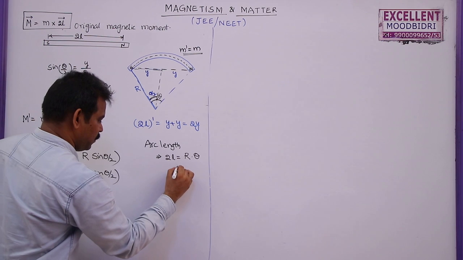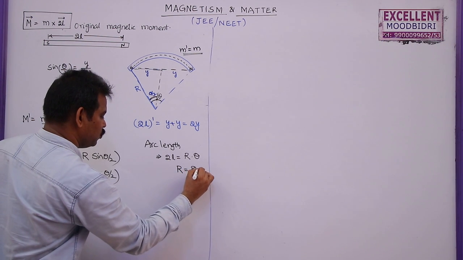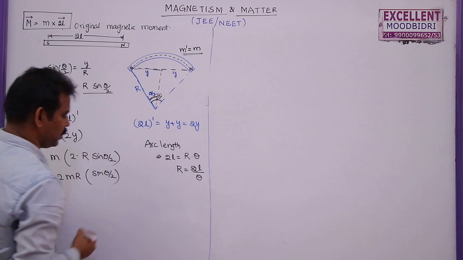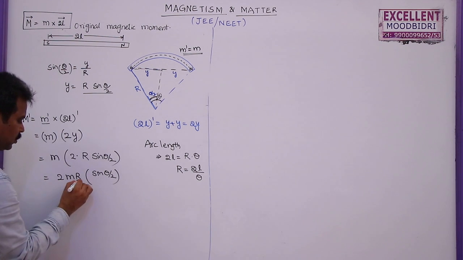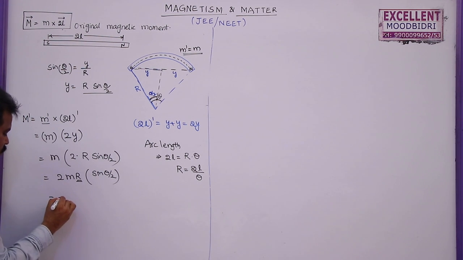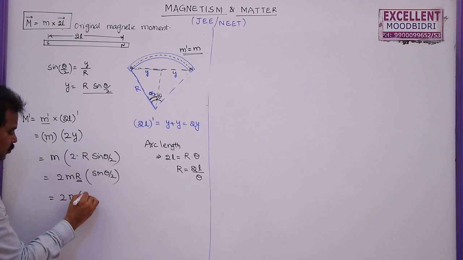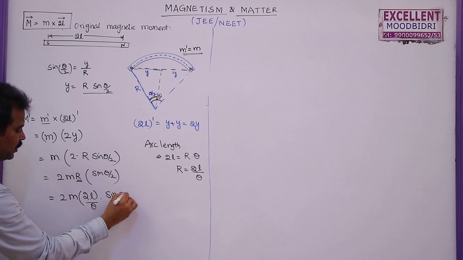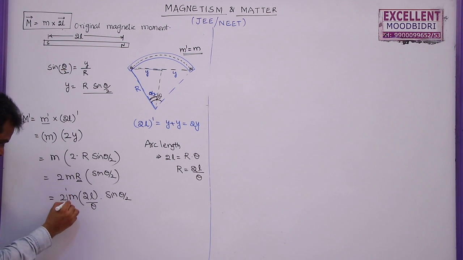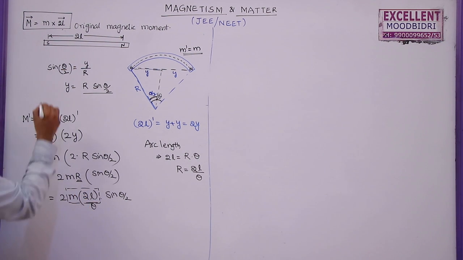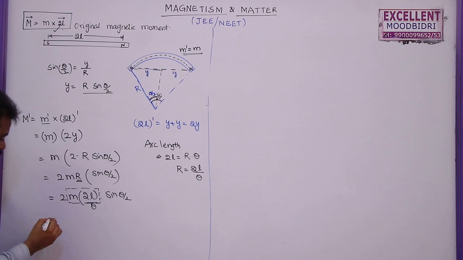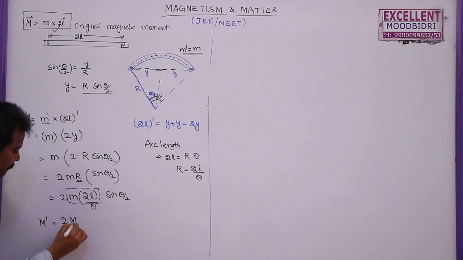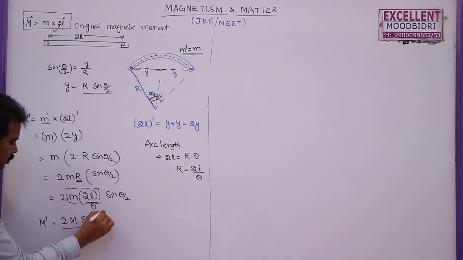So in place of r you can write 2l by theta. So replace this r with 2l by theta. You can write 2m into 2l by theta into sin theta by 2. So you can see this is the original magnetic moment, which is given by m into 2l. So you can write this M dash as 2M sin theta by 2 by theta.